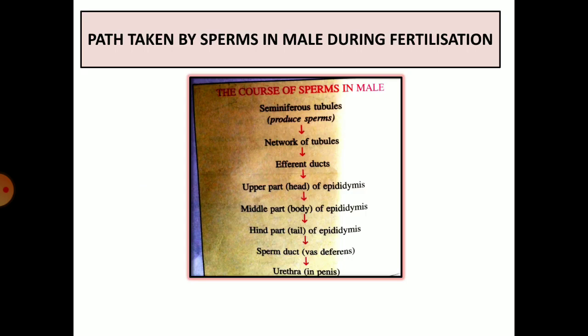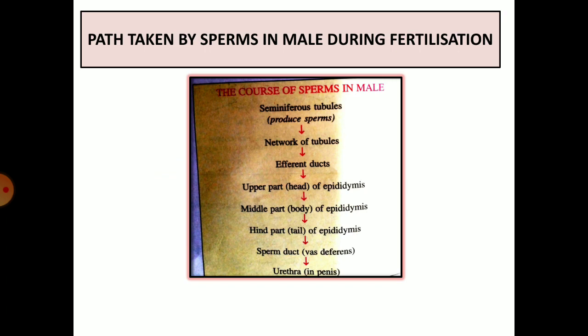Now let us see the path taken by the sperm from the time where it is produced to when it reaches outside. Sperms are produced in the seminiferous tubules. From here, they pass through a network of tubules and reach the efferent ducts, that is vasa efferentia. From the vasa efferentia, they are carried to the epididymis. In the epididymis, they are stored and they mature, and then they are passed to the sperm duct or the